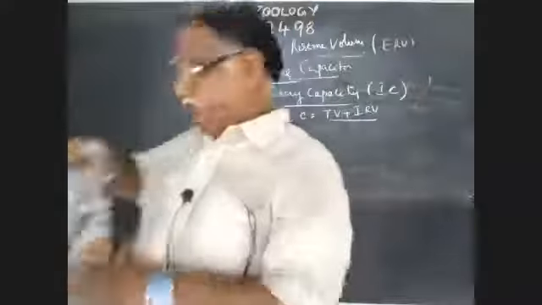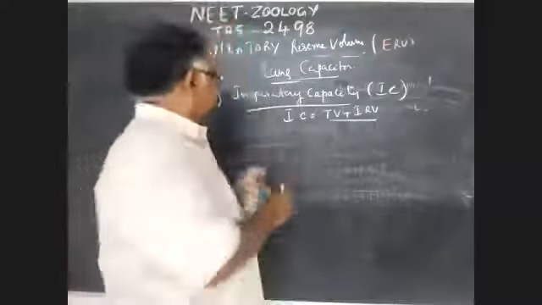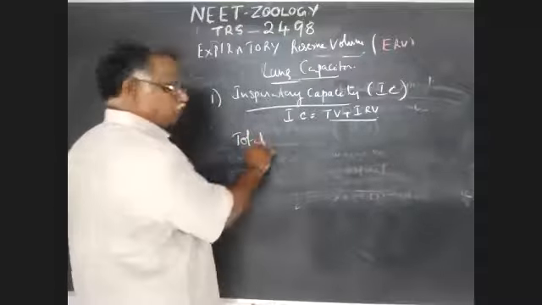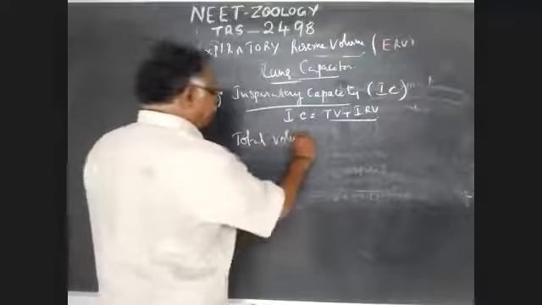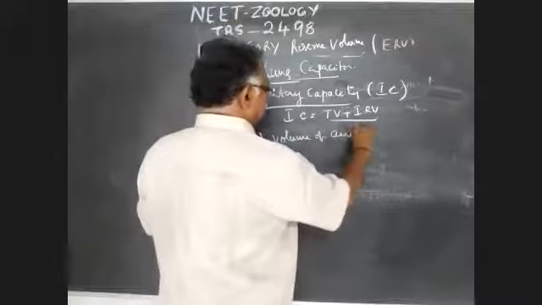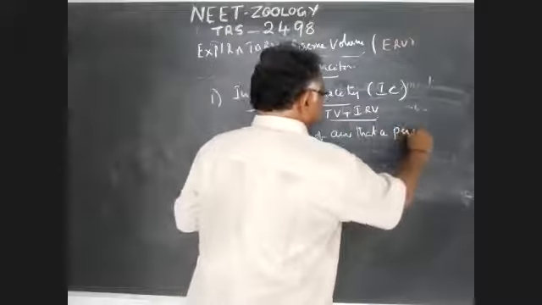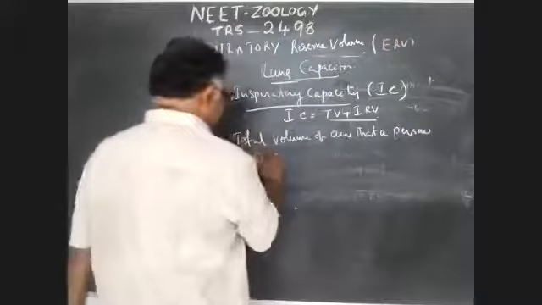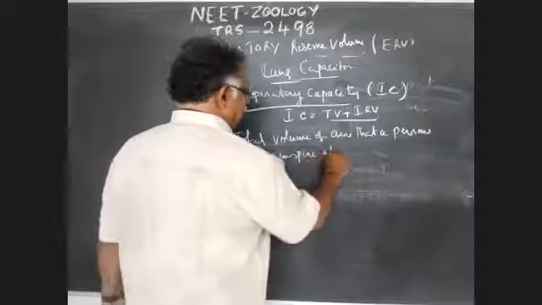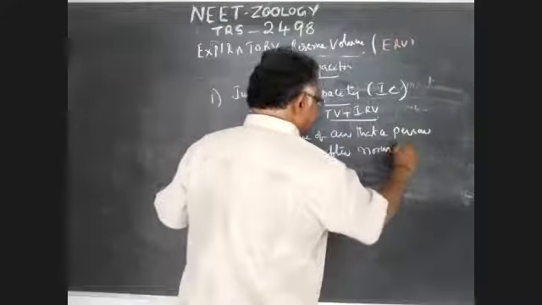Inspiratory capacity: total volume of air that a person can inspire after, listen carefully, normal expiration.